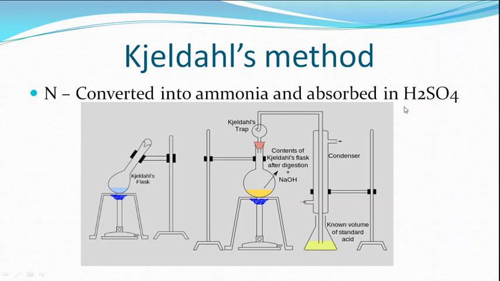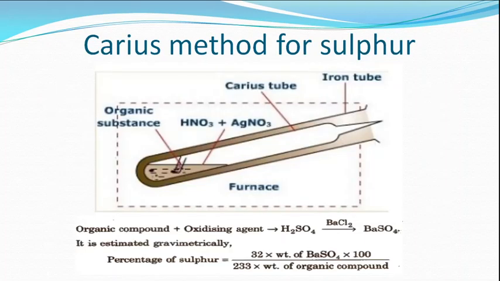Some of the sulfuric acid is converted into ammonium sulfate, then the remaining sulfuric acid is titrated, and stoichiometrically the amount of ammonia is calculated, and from there the percentage of nitrogen is calculated. This method is called Kjeldahl's method.